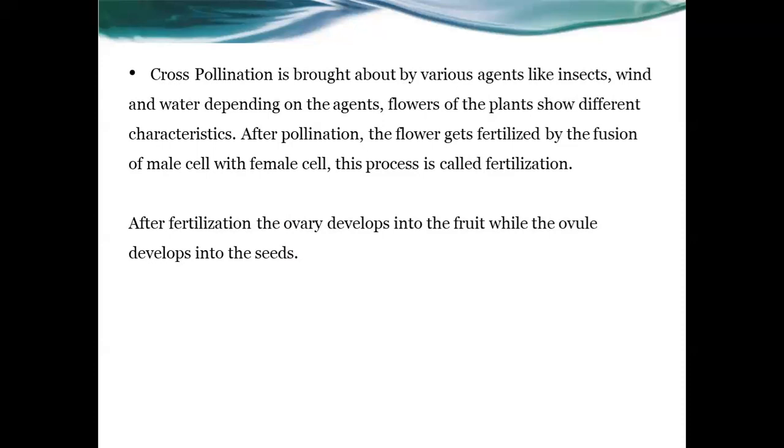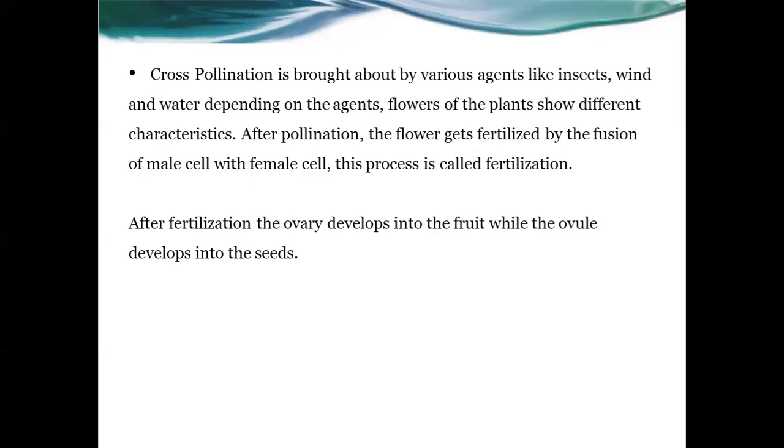After pollination, the flower gets fertilized. So this process is over now. In self-pollination or cross-pollination, the flower gets fertilized by the fusion of the male cell and female cell. The fusion of male and female cells is called fertilization. After fertilization, the ovary develops into fruit, while the ovule develops into seed.